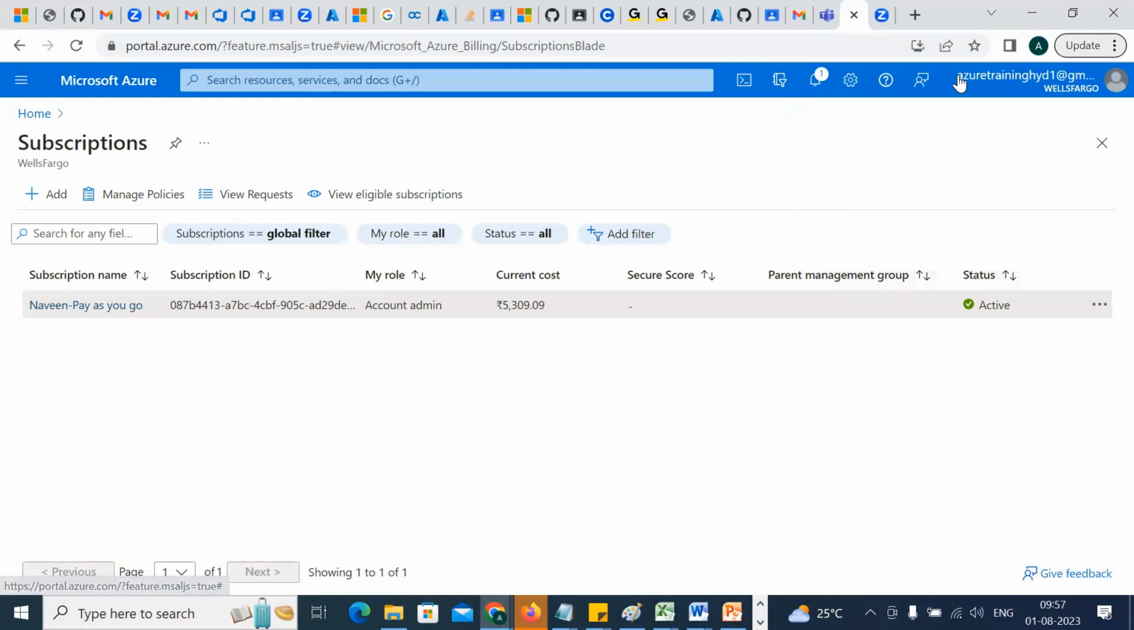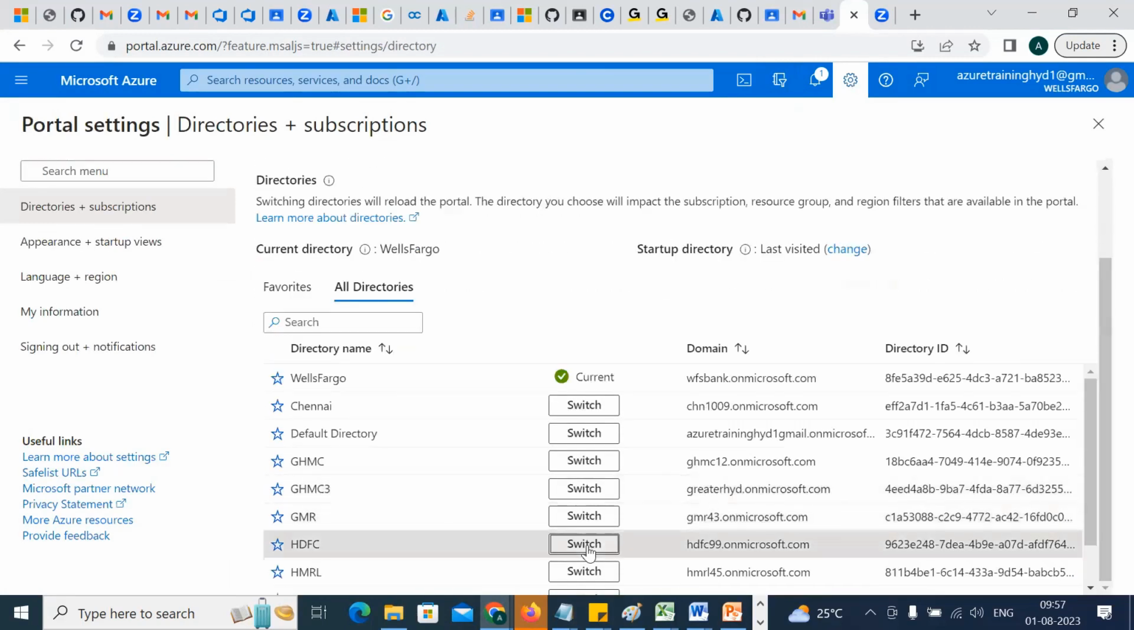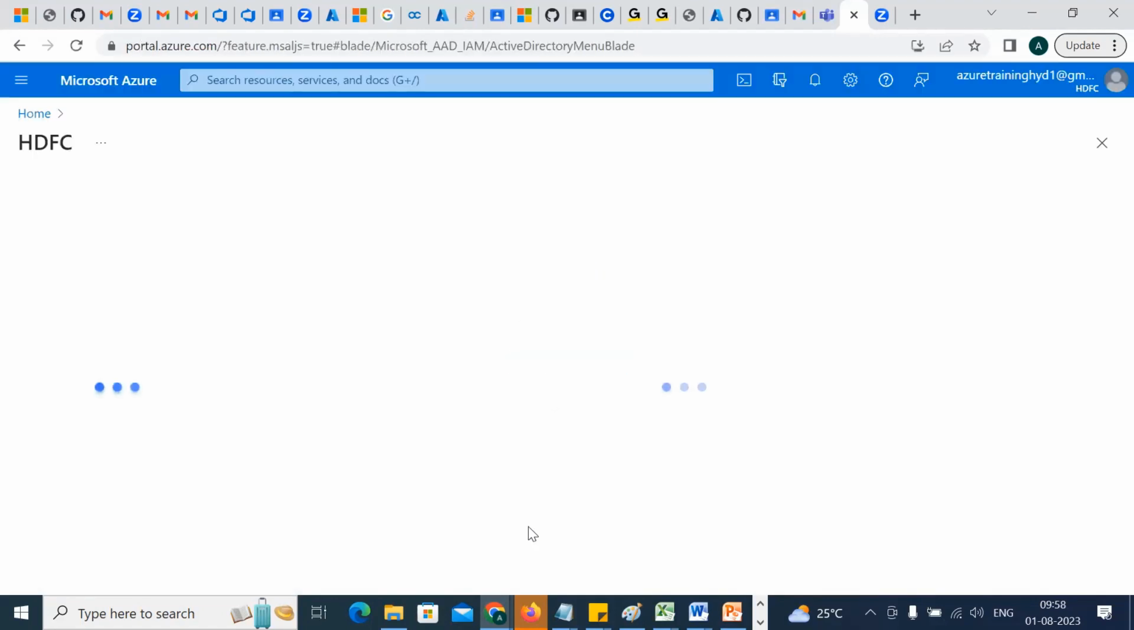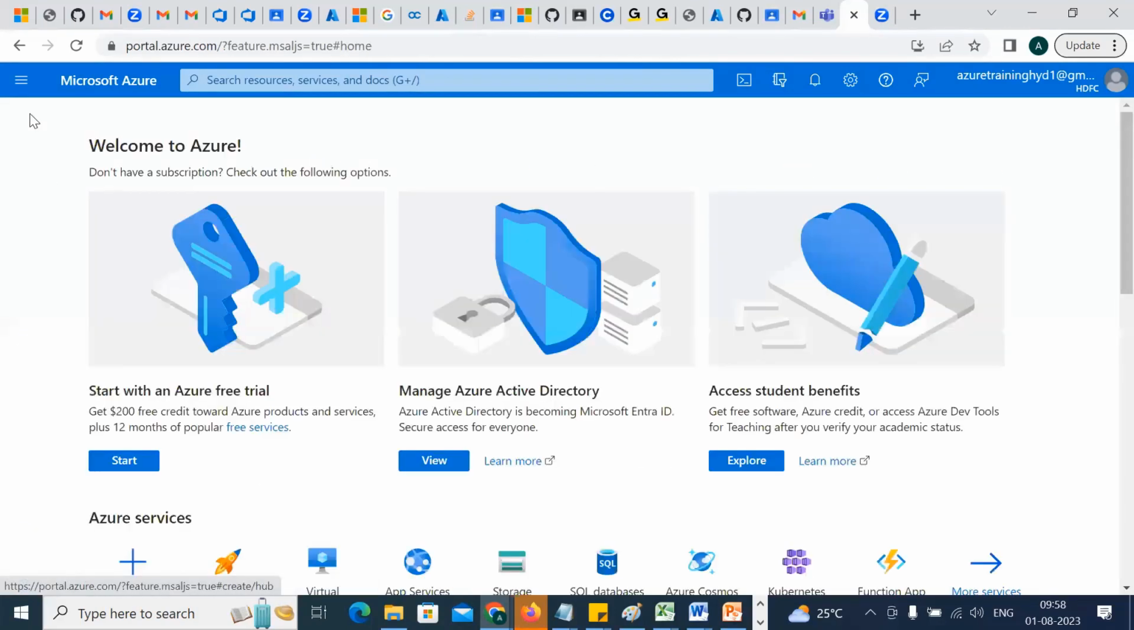So now let me go back to my HDFC, right? Come back to HDFC. My subscription should be there now. No, it takes some time. It will be there, but in 10 or 15 minutes. Let's see. Go back to your home page here. It is still not there. So you have to wait for 10 minutes, and then we'll go.